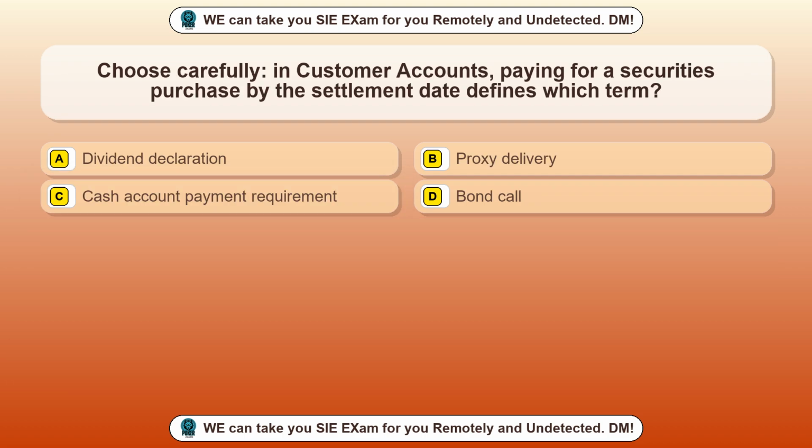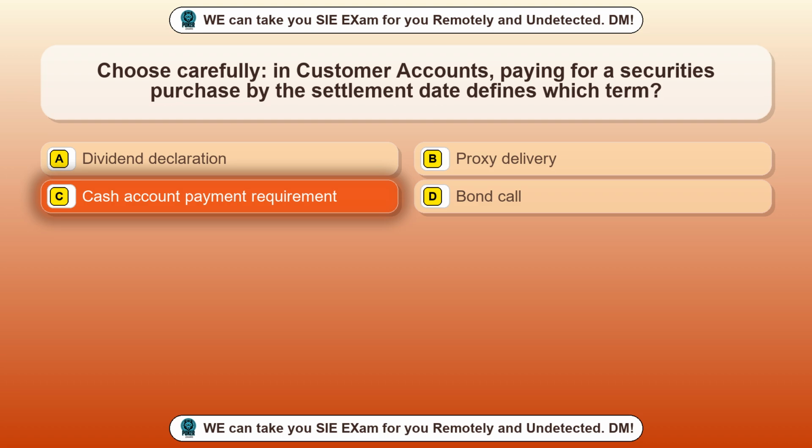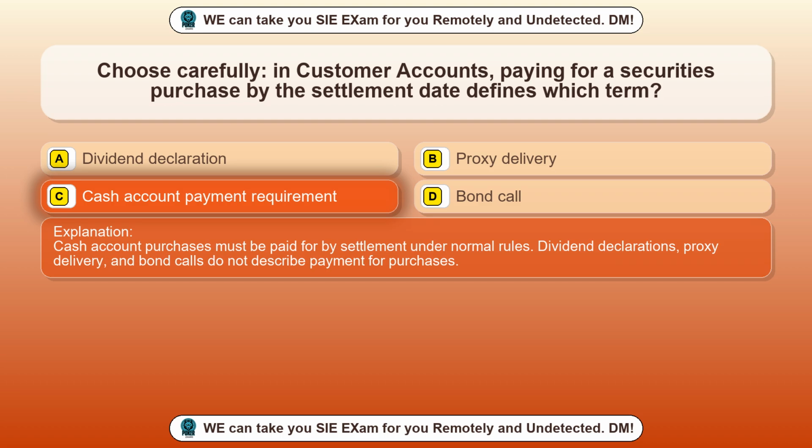Question 17. Choose carefully in customer accounts: paying for securities purchased by the settlement date defines which term? Option A, dividend declaration. Option B, proxy delivery. Option C, cash account payment requirement. Option D, bond call. The correct answer is option C, cash account payment requirement. Cash account purchases must be paid for by settlement under normal rules. Dividend declarations, proxy delivery, and bond calls do not describe payment for purchases.